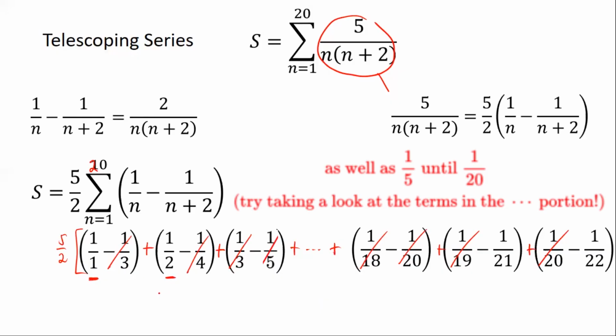Fractions whose denominators are 1 and 2 survive, but when the denominator starts from 3 and then 4, they disappear. And from the other side, if the denominator is 20 and then lower, like 19 or 18, it's going to disappear. But when the denominator is 21 or 22, it's going to stay. So that means the sum is equal to 5 halves times the sum and difference of 4 fractions. Definitely so much better than doing the operation on 20 fractions. I will not compute this anymore because I just wanted to illustrate telescoping series.